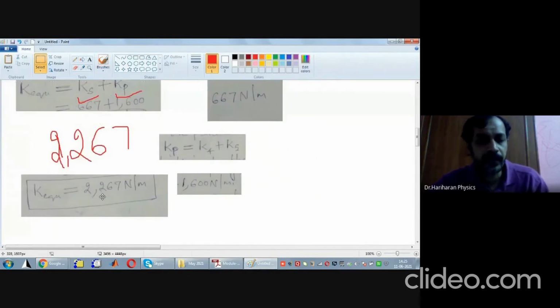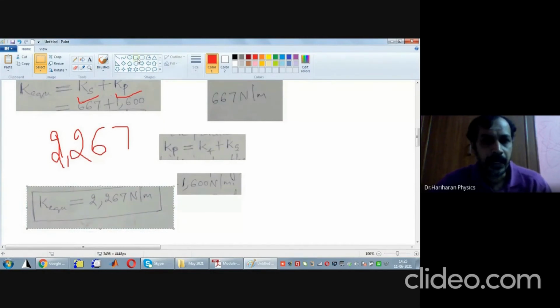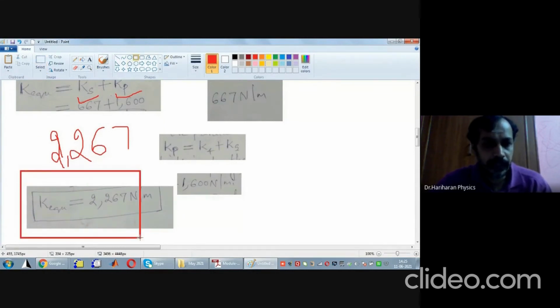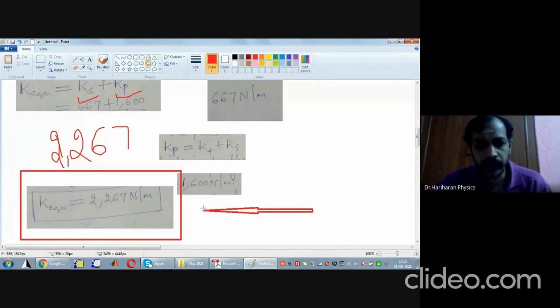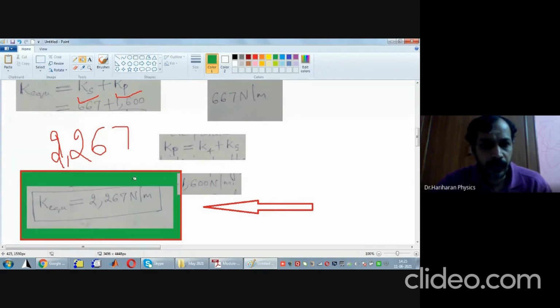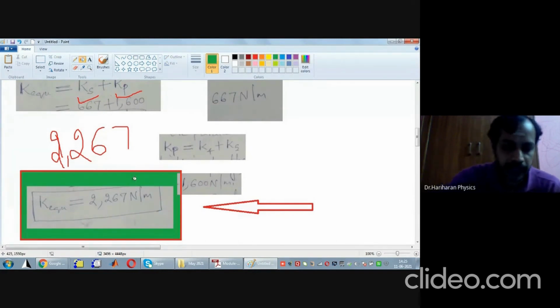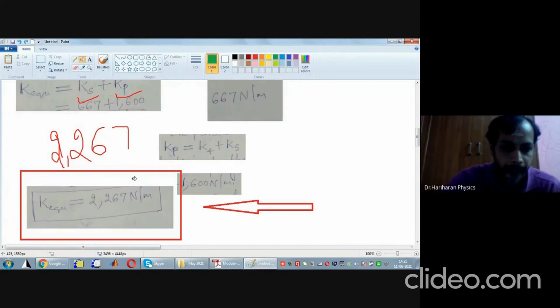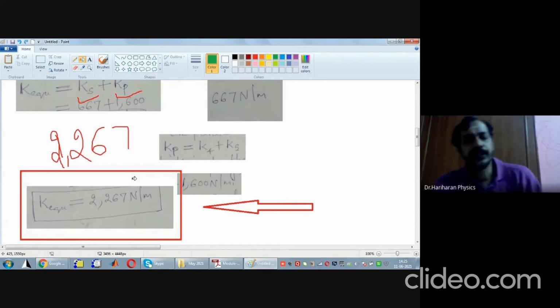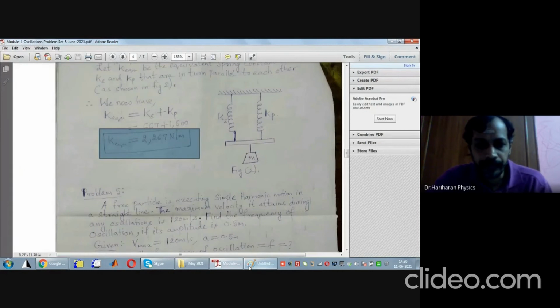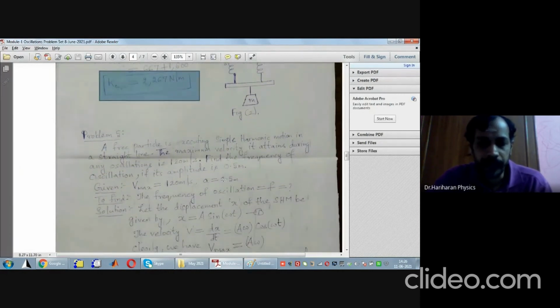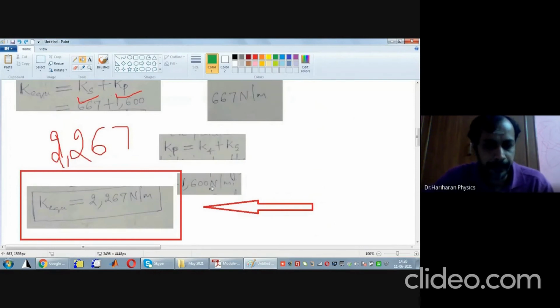Okay. This is our final answer. Clear to you all? Let me try to do things in a fancy way. Can you see? This is our final answer. Now this is the solution of the fourth problem. Now we'll move on to solving the fifth problem. Okay, all of you are with me?